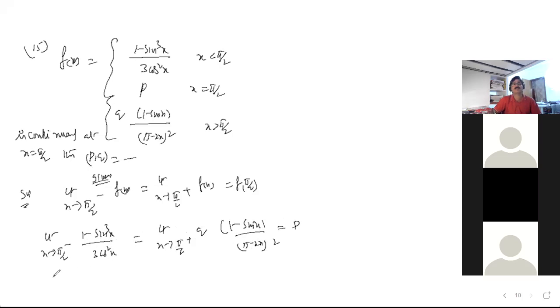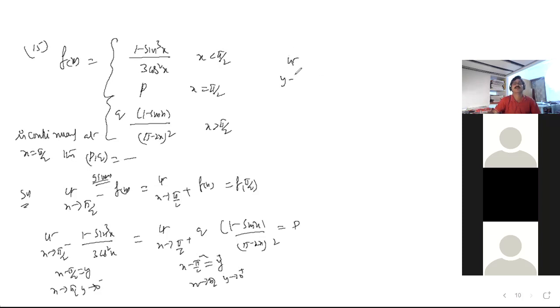Here, x minus pi by 2 is equal to y. As x tends to pi by 2, y tends to 0. It is 0 plus or 0 minus, nothing wrong.